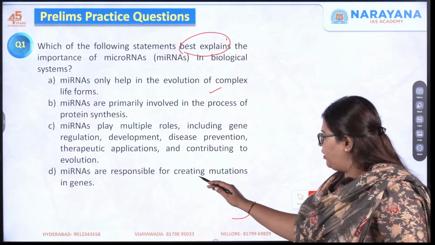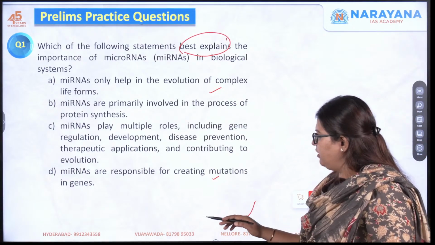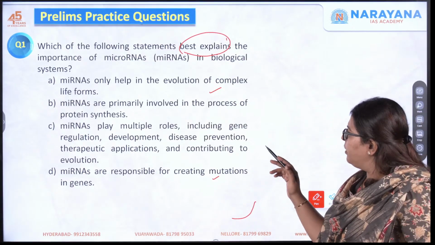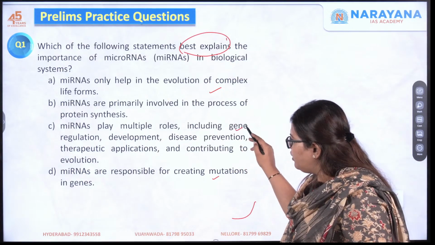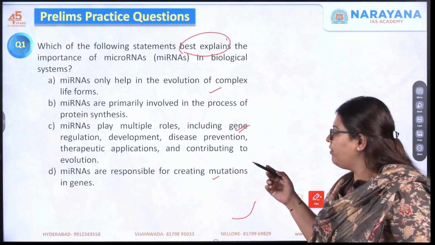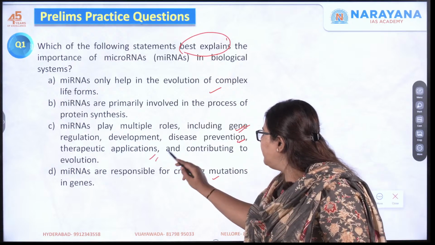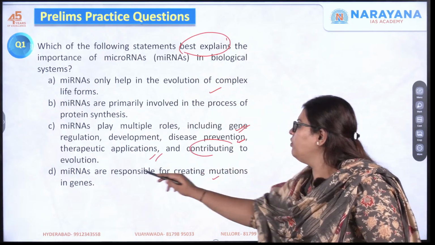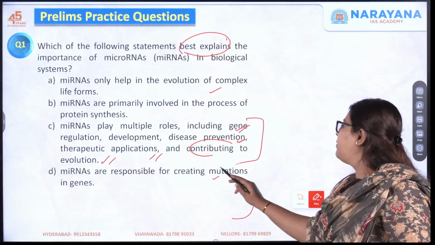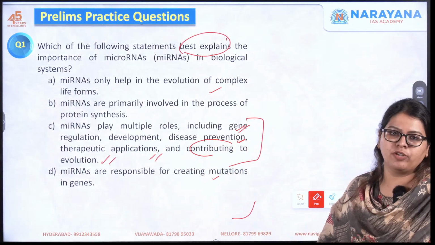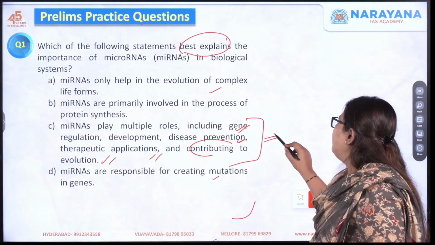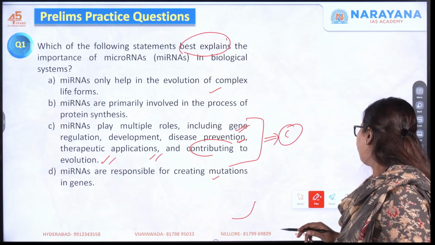Next one, they are responsible for creating mutations in the genes. Next is they play multiple roles including gene regulation, development, disease prevention, and they have therapeutic applications and also contribute to evolution. So this is the most apt answer when compared to all the other options. So here the answer will be option C.